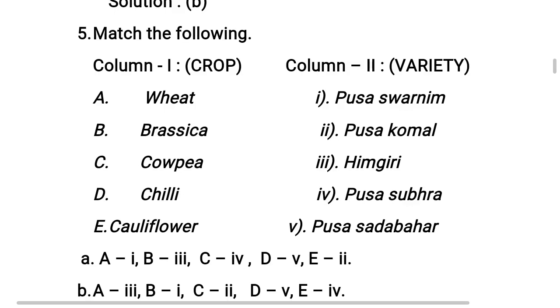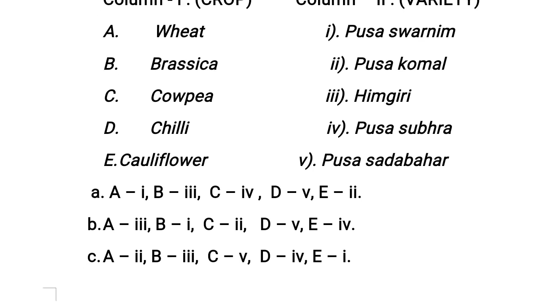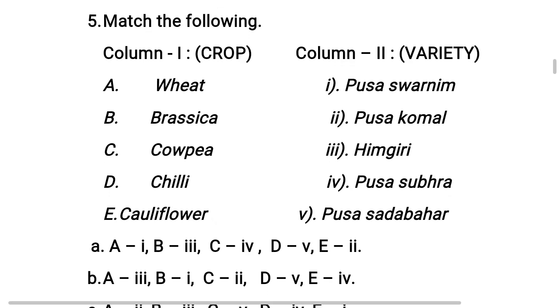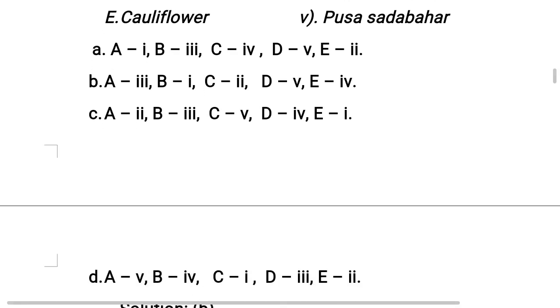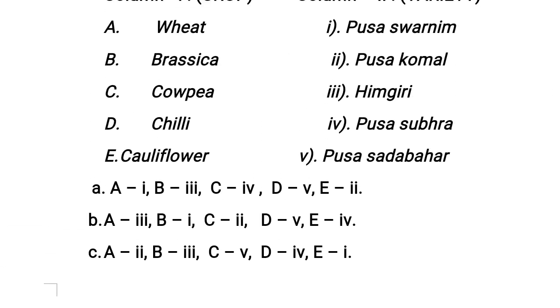Now let us see column 1. In column 1, A, wheat. Wheat is matching with the variety Himgiri. So the wheat variety name is Himgiri. Understand? So A is matching with Roman number 3. Next, B, Brassica.